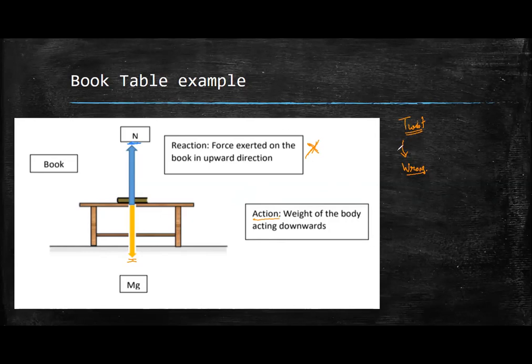One reason I can give is that Newton's third law of motion states that these forces should be equal and opposite, and they should act on two different bodies. But here, gravitational force and normal force are both acting on the same body, the book. So they cannot be the action-reaction pair, right? Because the third law states that the two forces act on two different bodies.